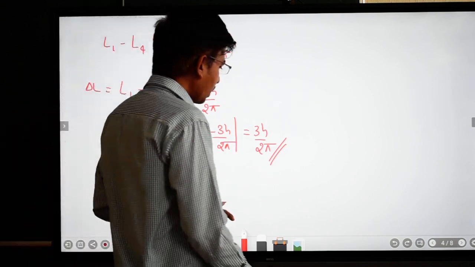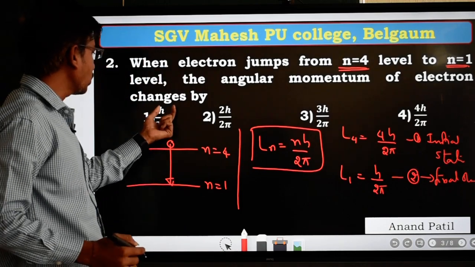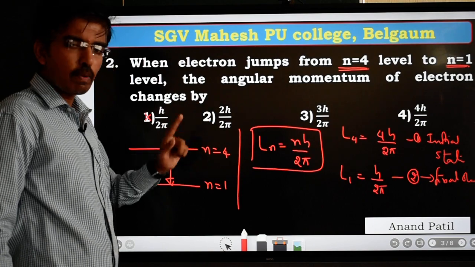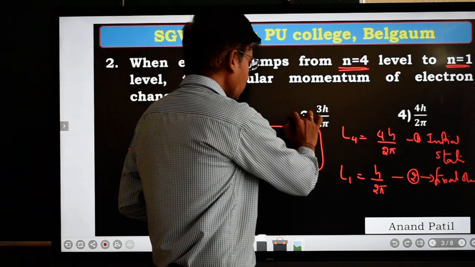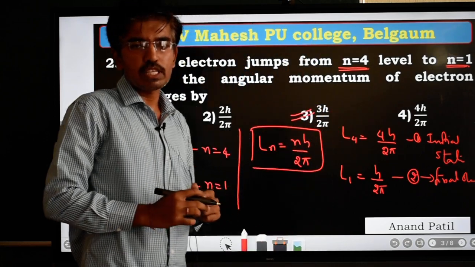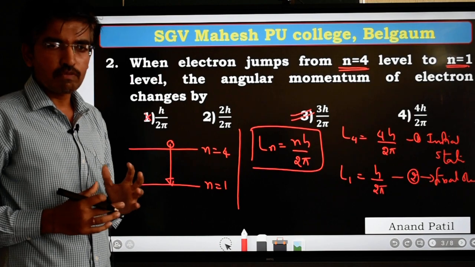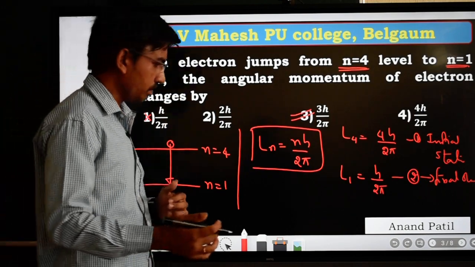Okay, so now let us check the options one by one. Option 1, h upon 2 pi is there, so this is wrong. Option 2, 2h upon 2 pi is there, this is also wrong. Option 3, 3h upon 2 pi is there, so this is the right option for this question. Okay, so this is the solution for the second question. So let us move towards the next question.